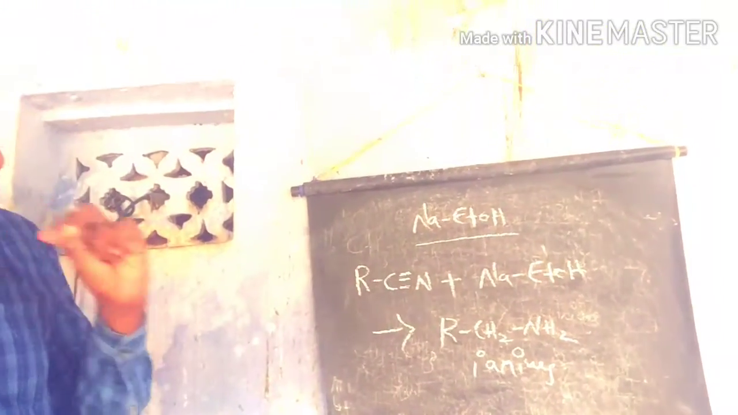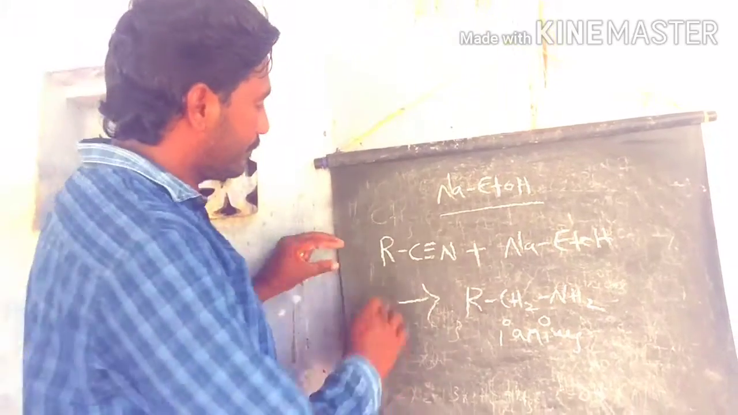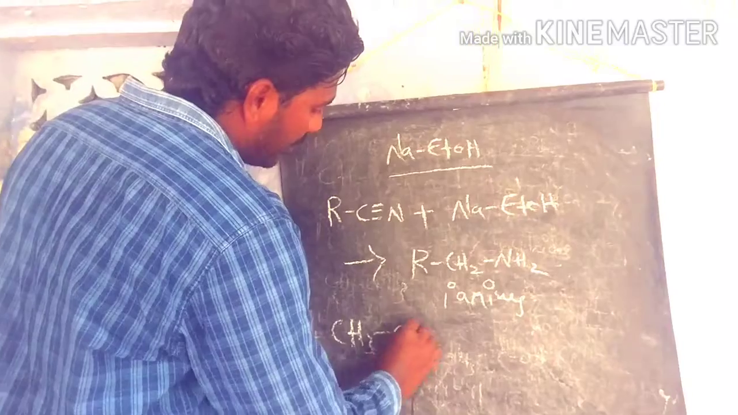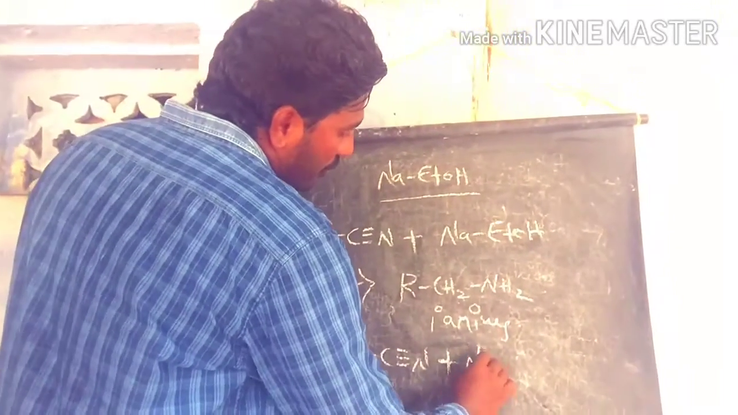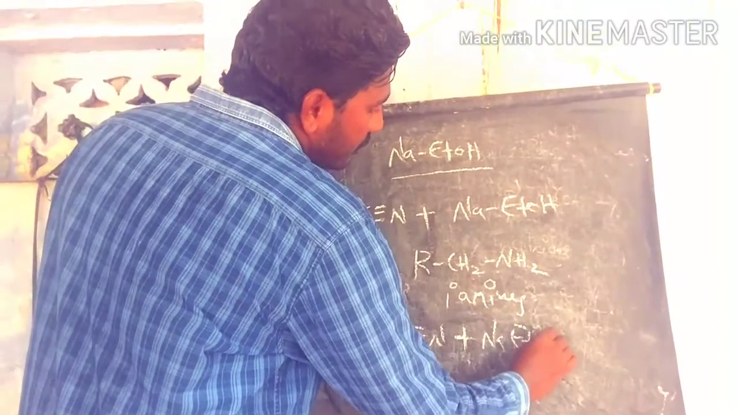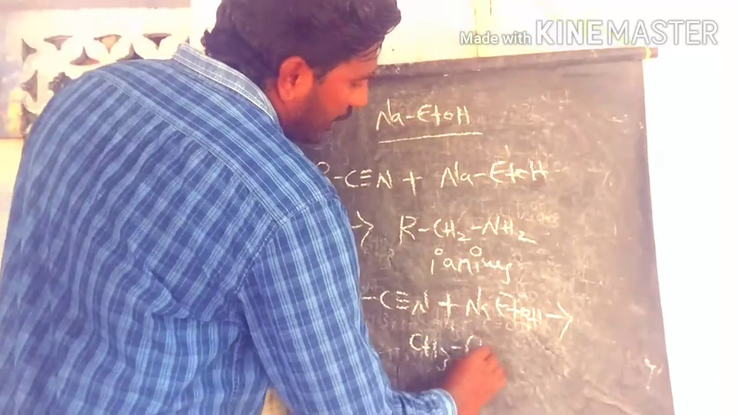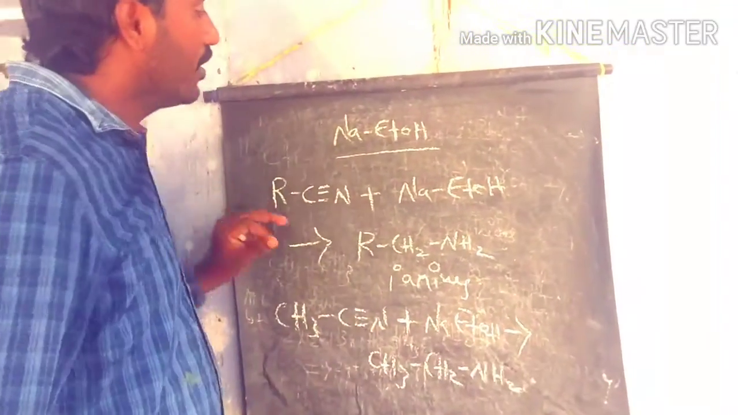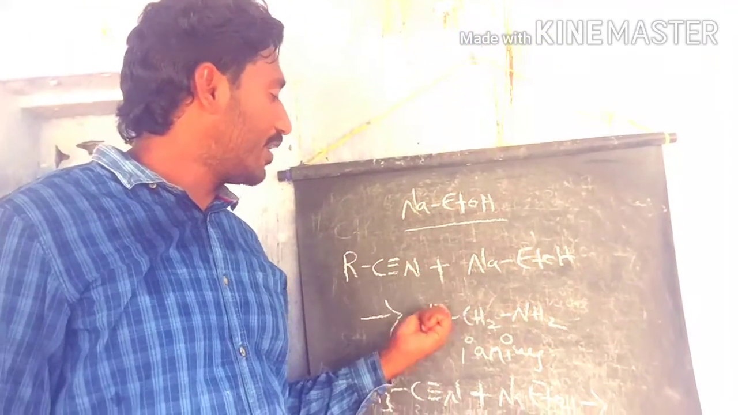For example, if you take methyl cyanide, what is the product? Methyl cyanide involved in the reduction process under the condition of sodium ethanol reagent gives this product. Ethyl amine is the product. So this is what happens when primary amines are produced from the cyanates.